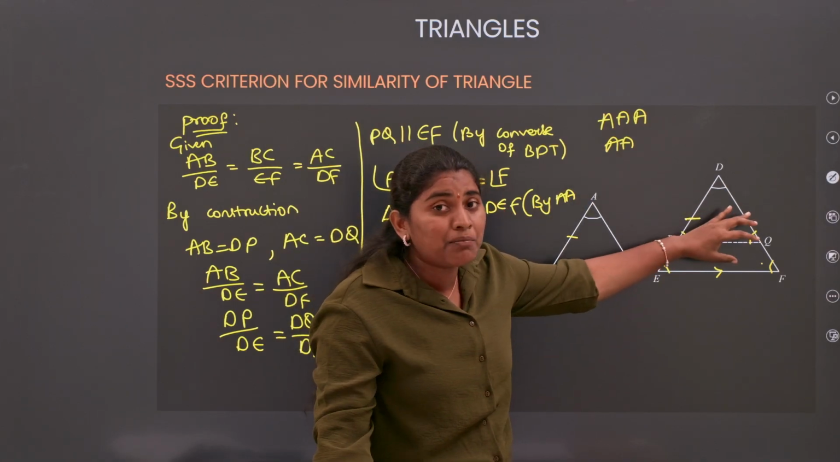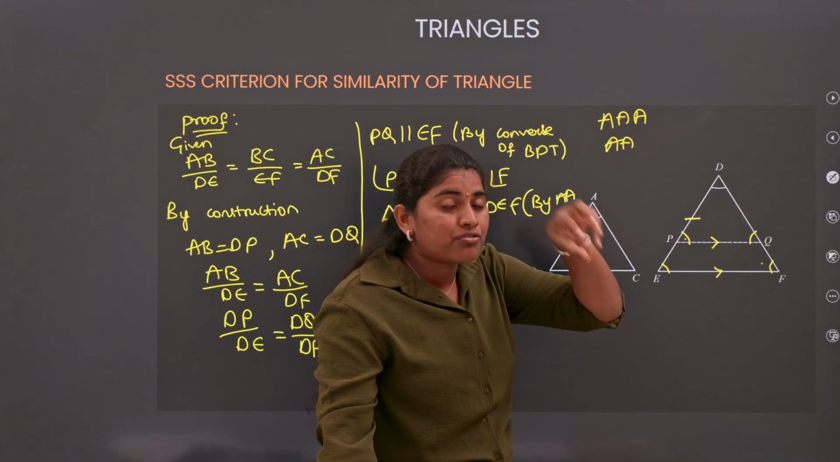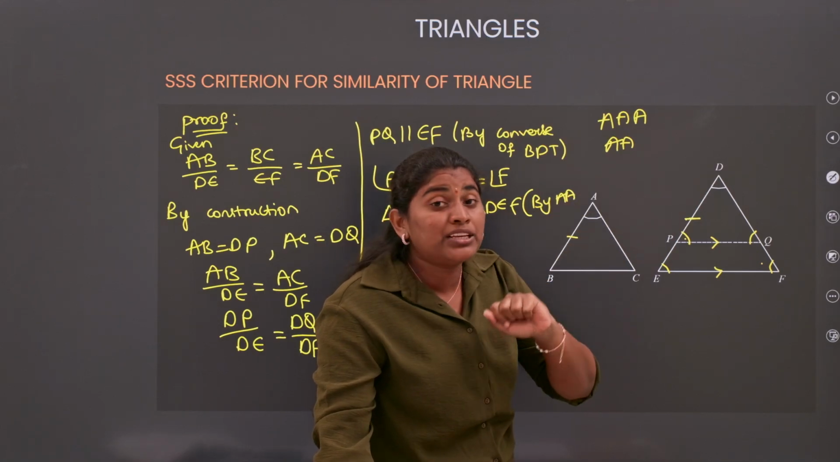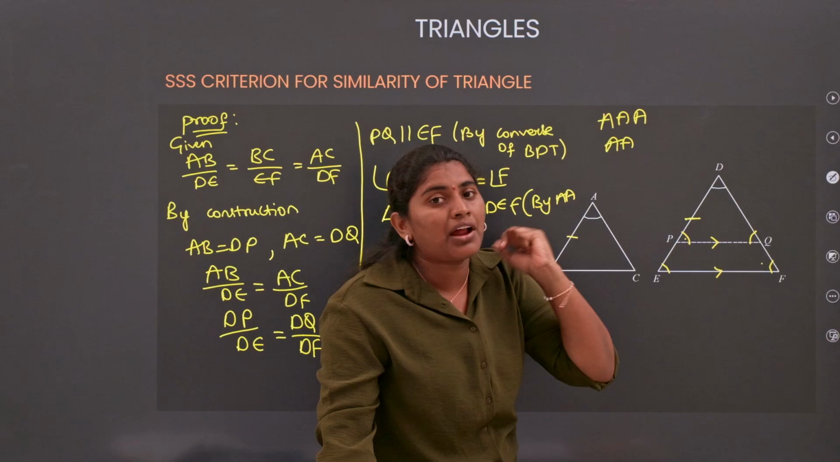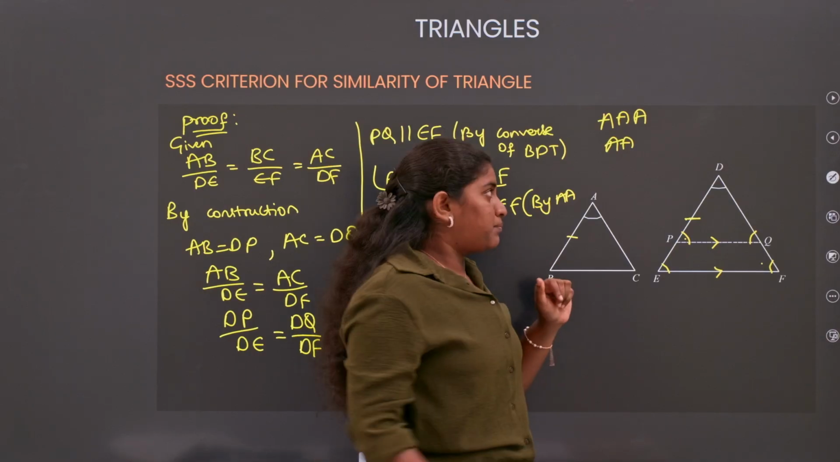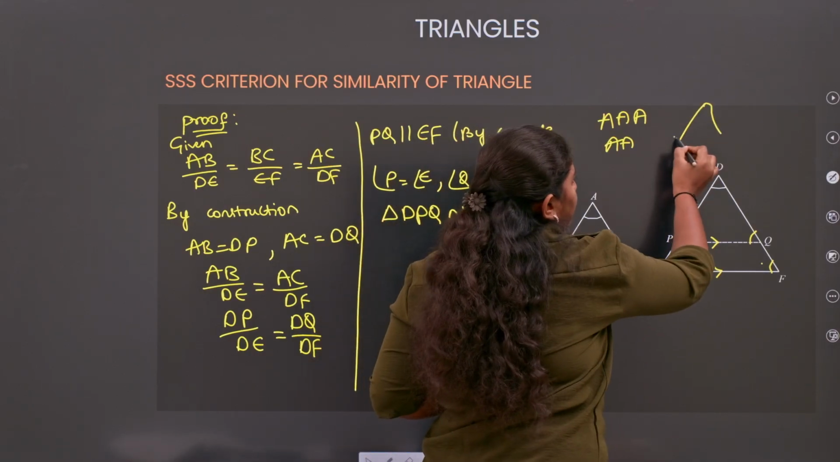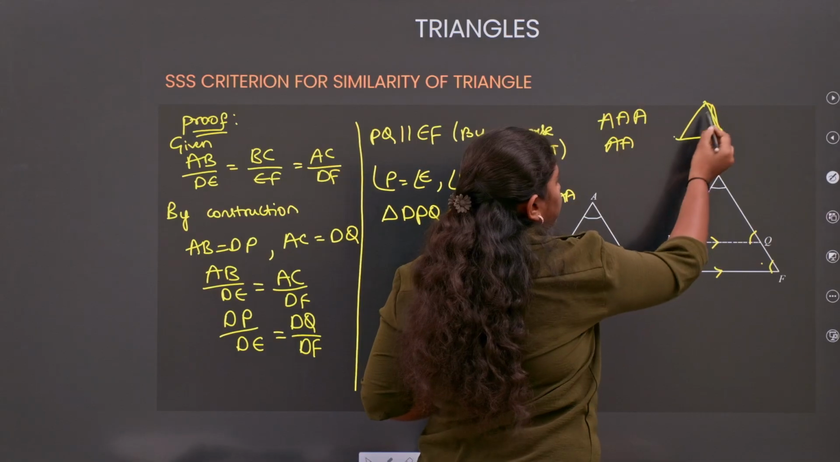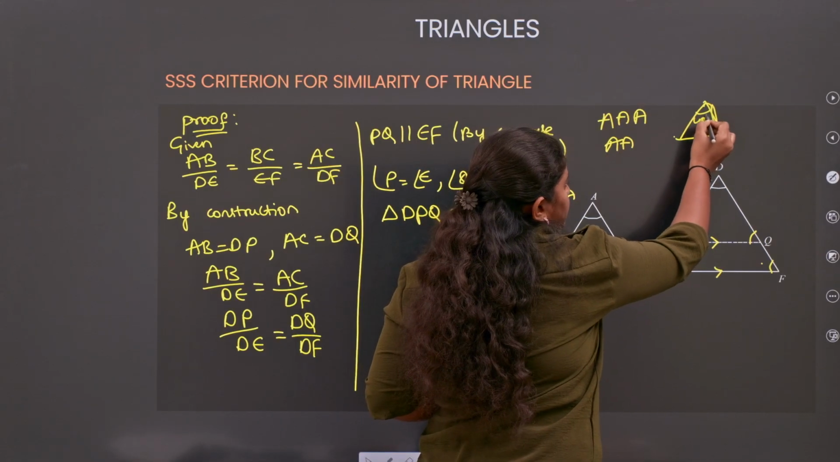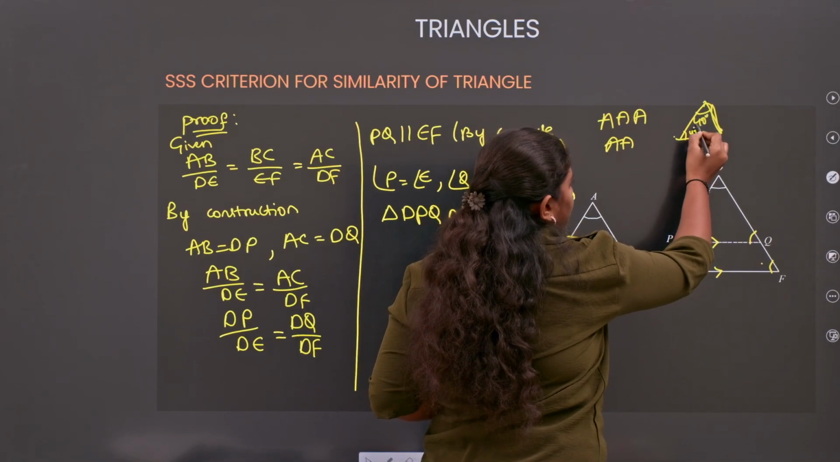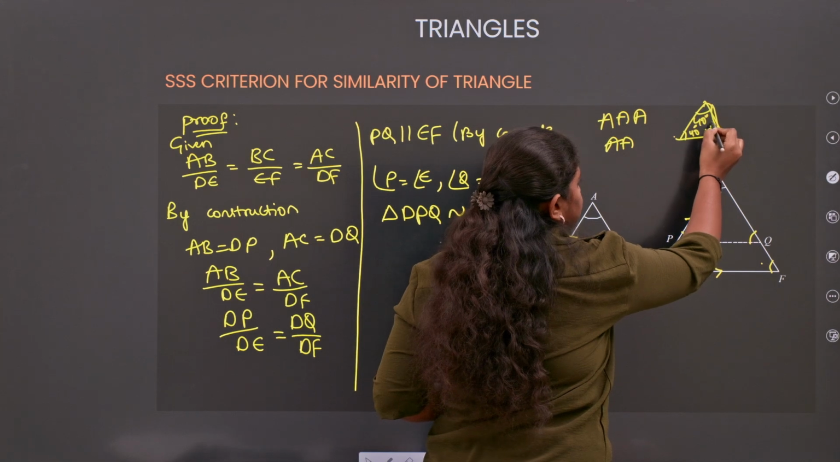Then I can get my third angle. The third pair of corresponding angles is also equal, by using the angle sum property of a triangle. For example, here if I have 40 degrees and here it is 40, then here it will become 100 degrees, right?